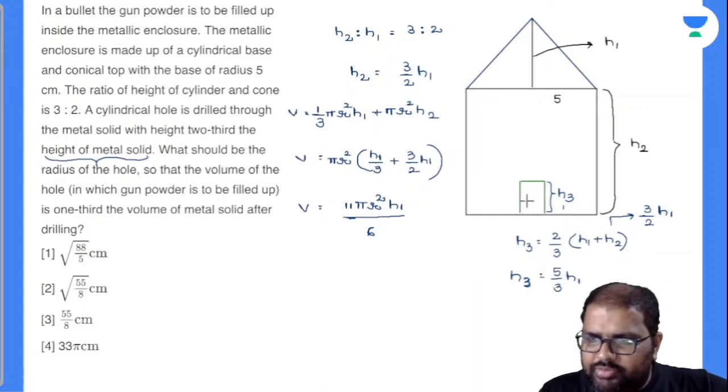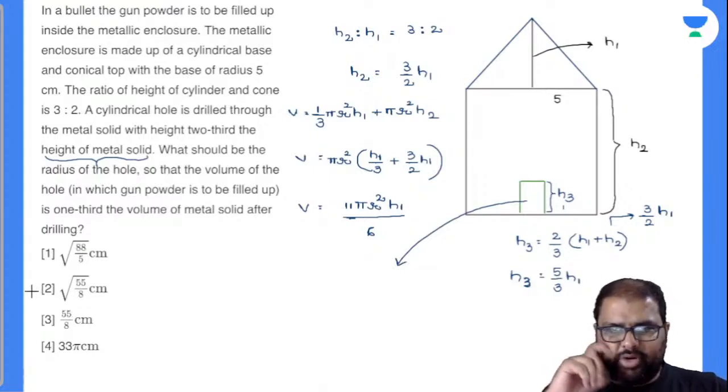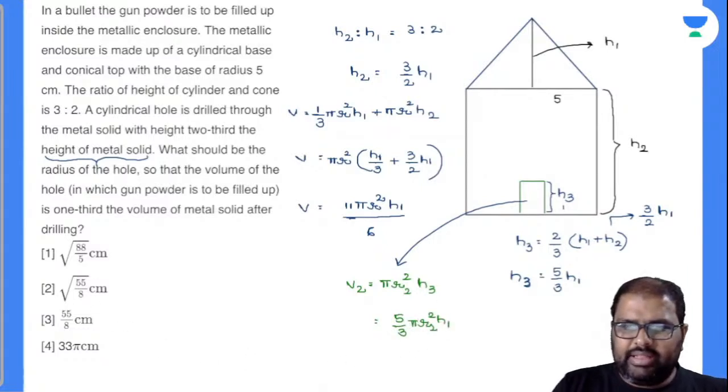What is the volume of this drill here? Calculate this. I'll write down in red ink. Now see here, what should be the radius of the hole? This hole is again a cylinder only. I'll write down this as V2. It is pi r2 square, because the radius is separate, into h3. In the place of h3 I can write down 5 by 3 h1. So this is finally 5 by 3 pi r2 square h1. Am I right or wrong? Now what is the point given there?